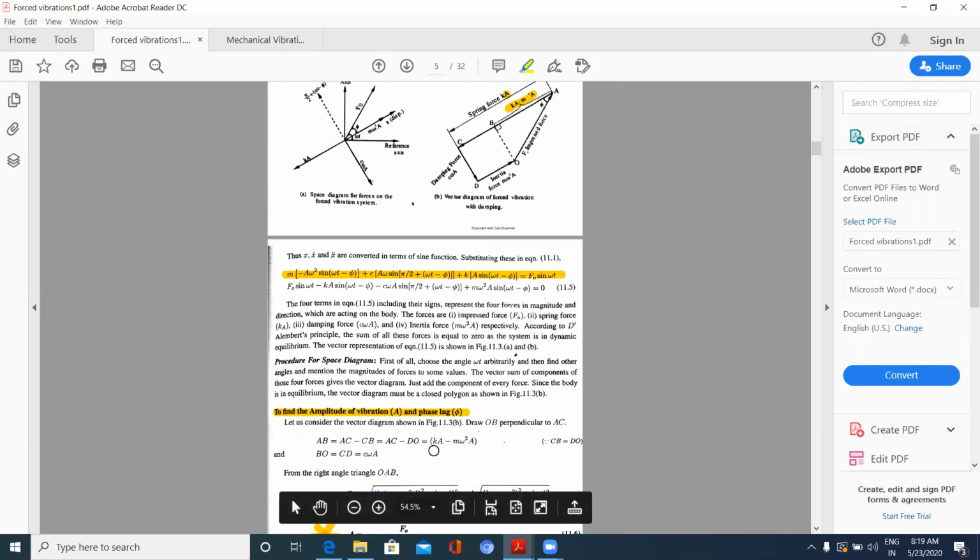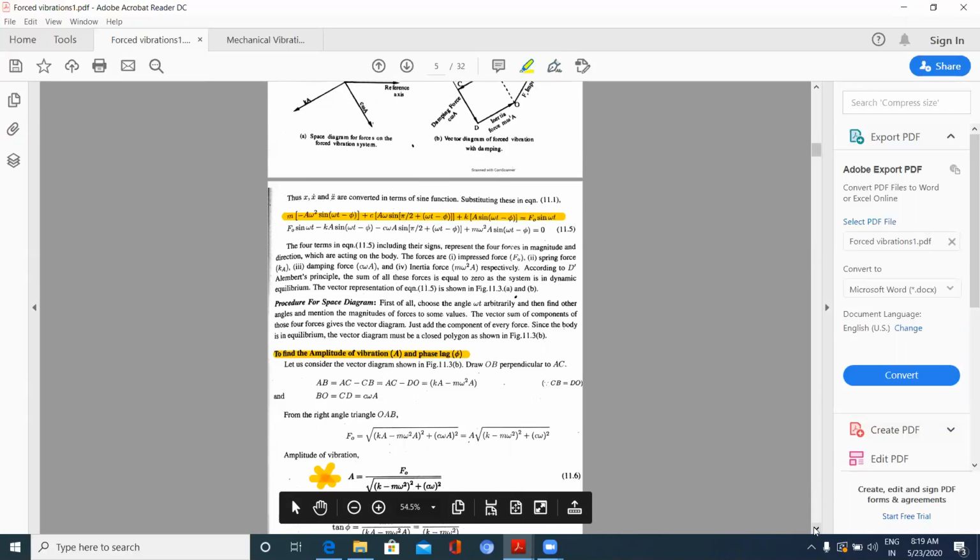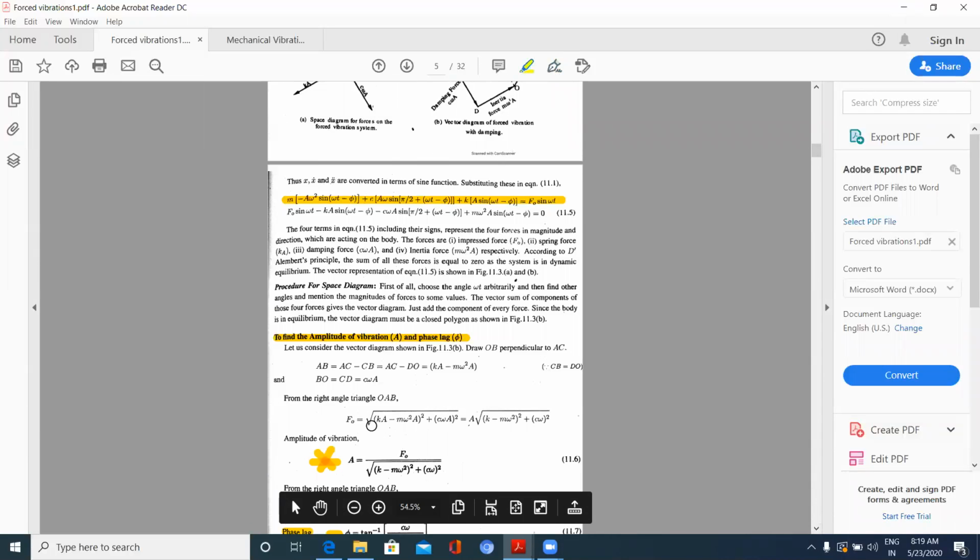AC minus DO, that is kA minus m omega square A. Okay, now what is this BO? BO is nothing but c omega A. Now this is according to hypotenuse theorem. I will get this force F naught.